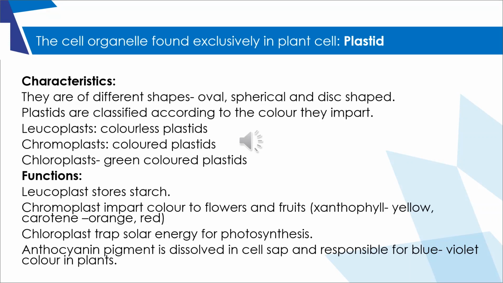The functions are: leucoplast stores starch, chromoplast imparts color to flowers and fruits, xanthophyll yellow, carotene orange, red. Chloroplast traps solar energy for photosynthesis. Anthocyanin is a pigment dissolved in cell sap and is responsible for blue-violet color in plants.